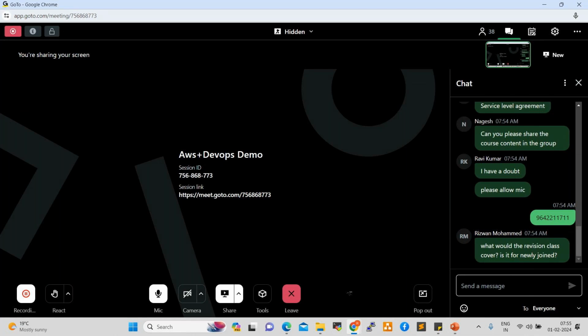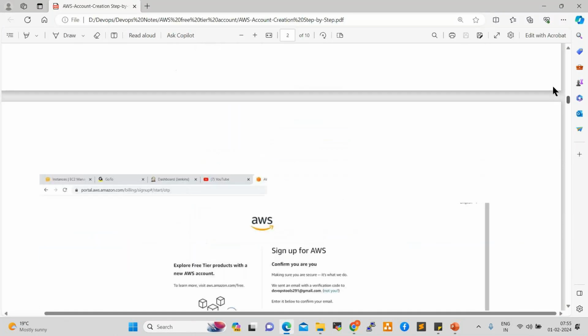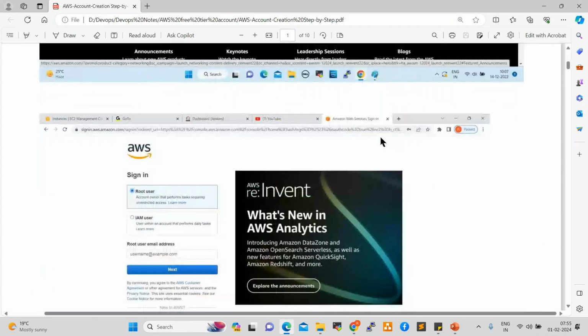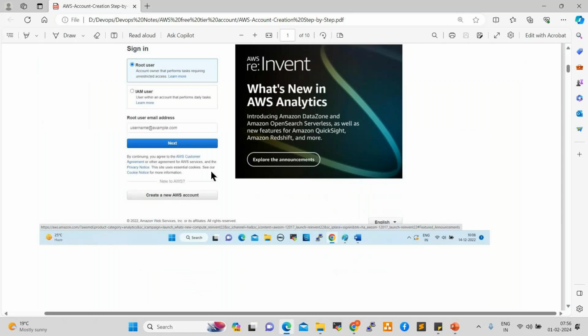You understand, right, everyone? So while creating the account also root, and to log in also root? Yes, yes. Root account only. Create a root account only. Don't use IAM. In real-time projects, we use the IAM account. We have the IAM service. While working on the IAM service, I'll show you how to create an IAM user. Got it.